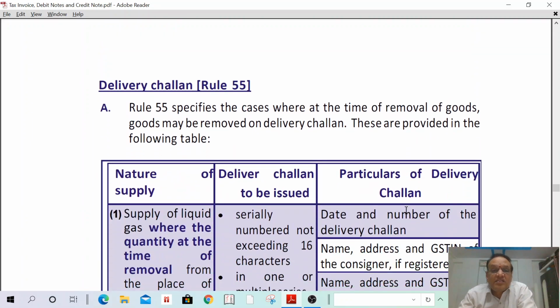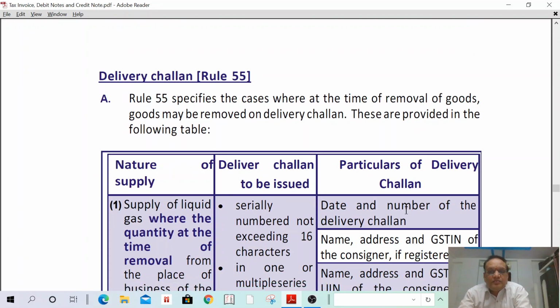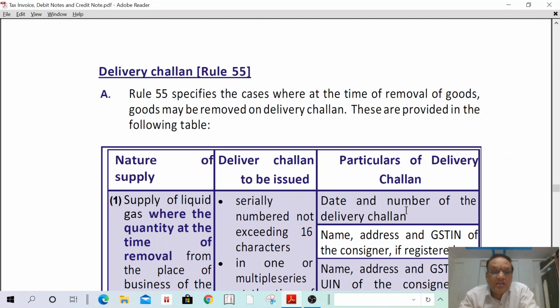Then next, delivery challan. Actually, at the time of removal of goods, only a tax invoice or a bill of supply shall be issued. But here, regarding the delivery challan, we are going to discuss who are the persons eligible to issue a delivery challan and what contents we are going to mention in it. Rule 55 specifies the cases where goods may be removed on a delivery challan at the time of removal. These are provided in the following detail. What are the details we have to mention in a delivery challan? Who are the persons issuing a delivery challan?